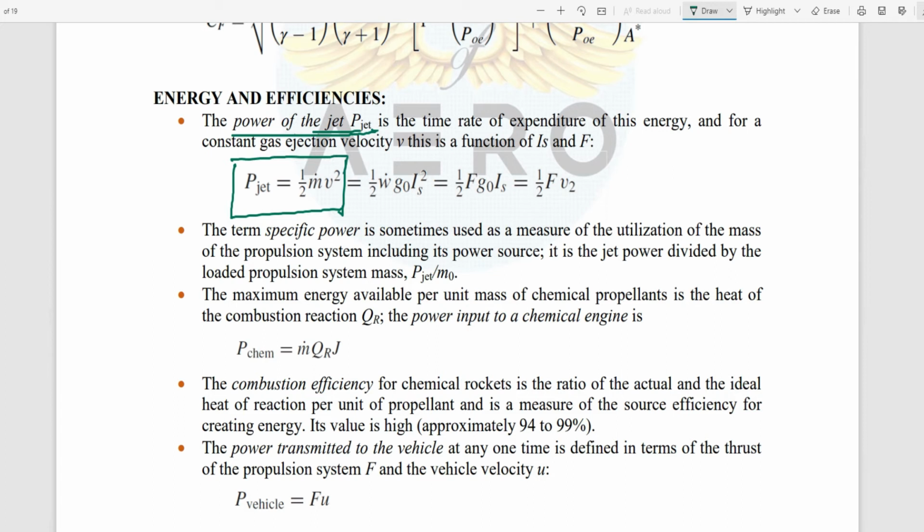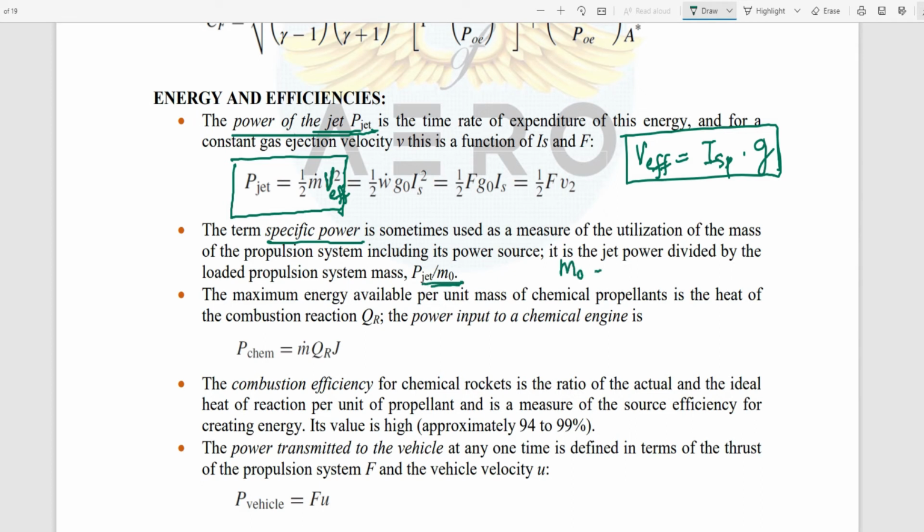The power of the jet equals half m dot v square. Here the v means the effective velocity, so it is half m dot v effective square, and v effective we can write as specific impulse into g. Next comes specific power. Specific power is nothing but the power of the jet divided by the total or initial mass.